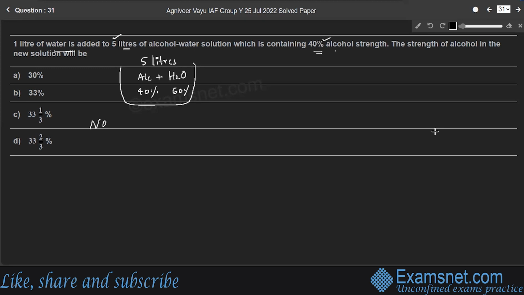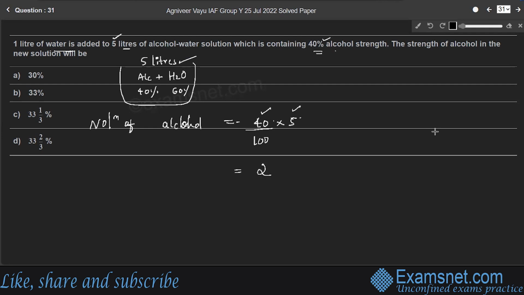So we will find volume of alcohol in the original solution. Which means out of 100, 40 is the strength of alcohol in the solution. 40% of 5 liters, which means 40% of 5 liter is alcohol strength, right?